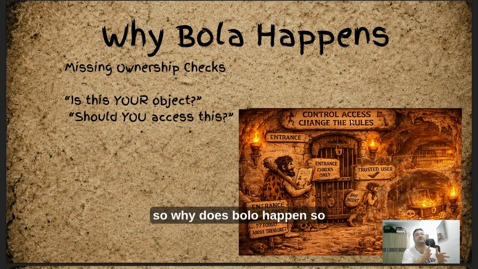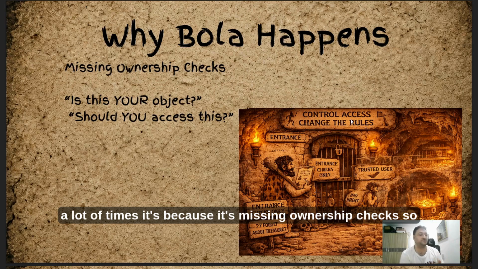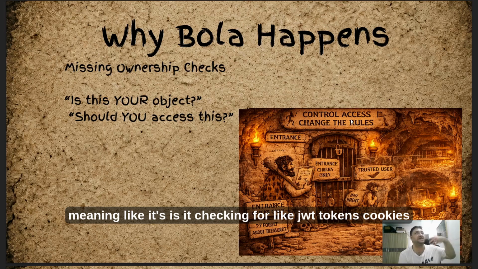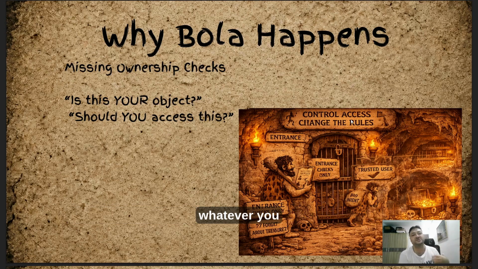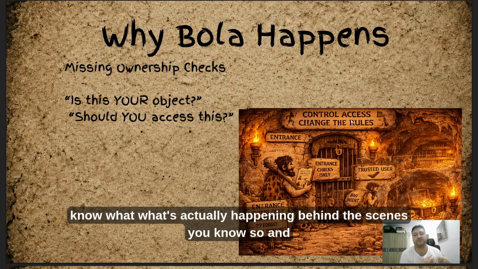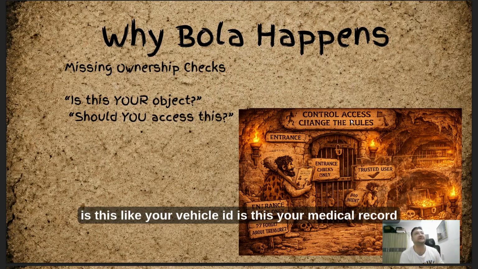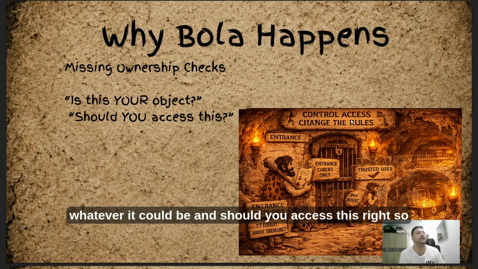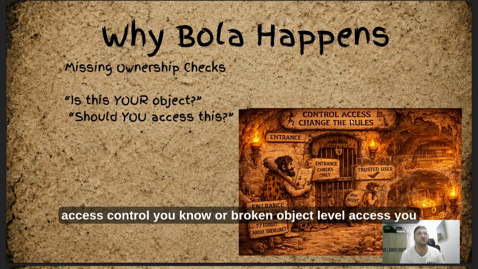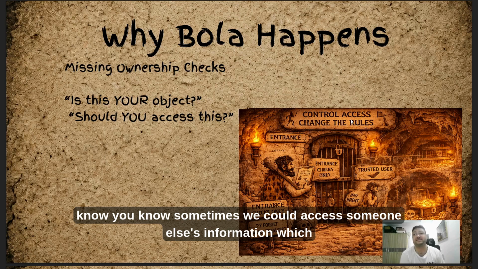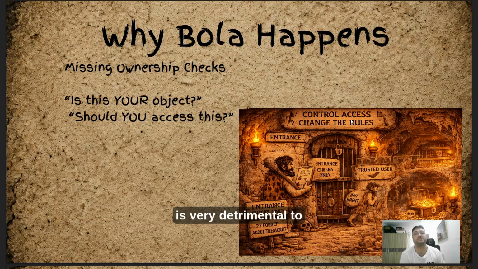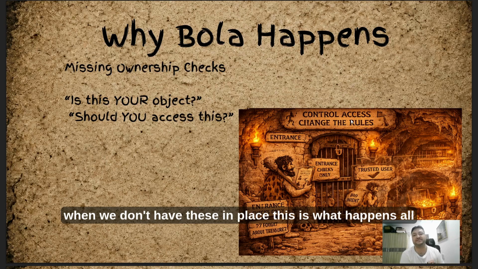Okay, so why does BOLA happen? A lot of times it's because of missing ownership checks. Meaning, is it checking JWT tokens, cookies, whatever is actually happening behind the scenes? Is this your object? Is this your vehicle ID? Is this your medical record? Should you access this? A lot of times with broken access control, or broken object level access, we could access someone else's information, which is very detrimental not just to us, but to the other user. When we don't have these checks in place, this is what happens.